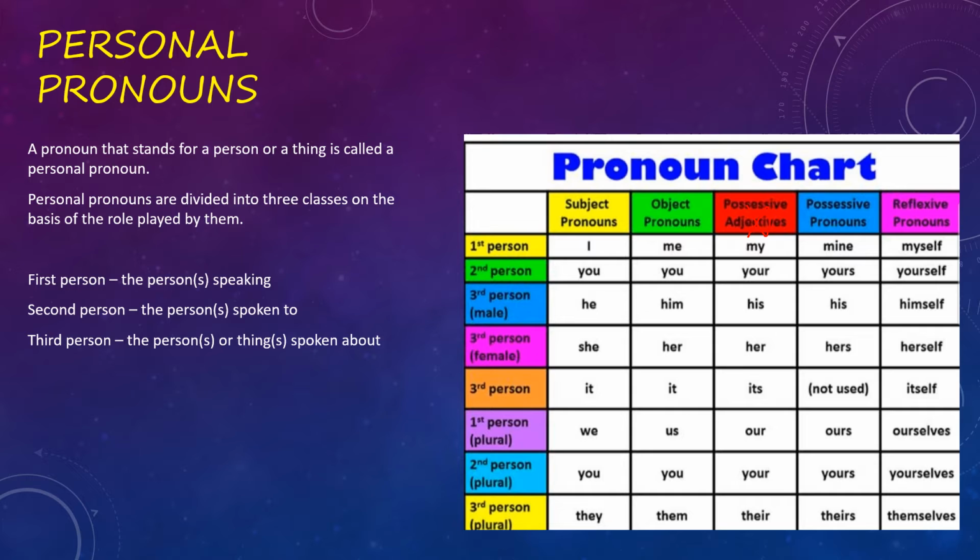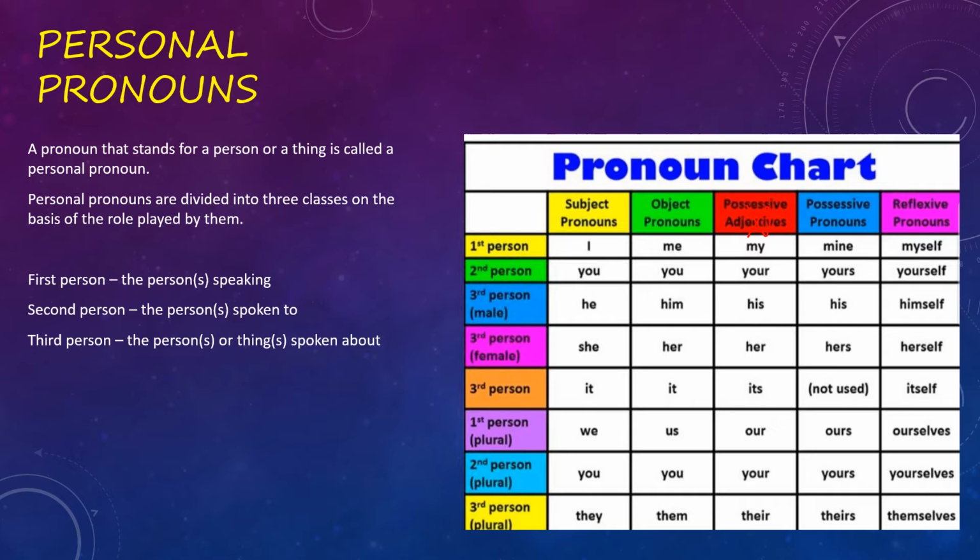So I will be the first person. Second person, the person spoken to. The person I am speaking to, you all. So this is the second person, and third person is the person or the thing spoken about. What I am speaking about will be third person. So we have 3 persons.